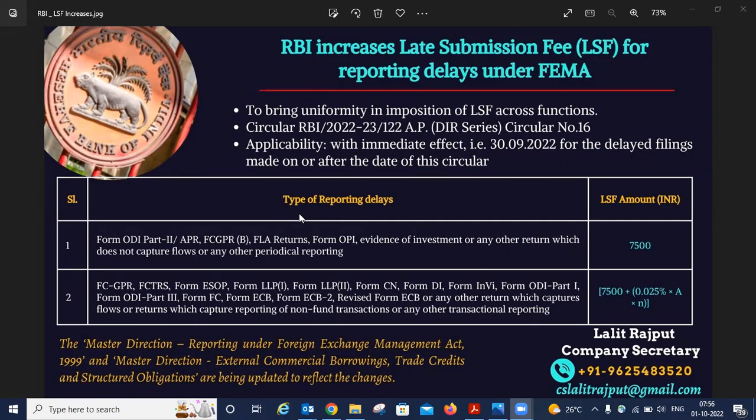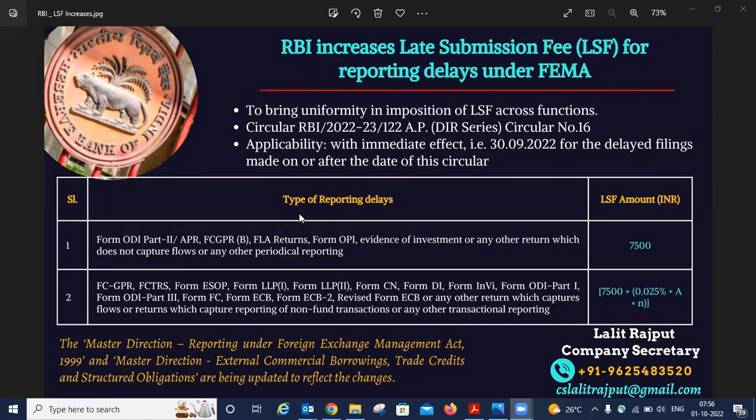So today we are going to discuss one of the important circulars which was released yesterday by the RBI with respect to the increase in late submission fee for reporting delays under FEMA. This circular has come to bring uniformity in the imposition of late submission fee across all functions. Further, the RBI has released circular number 16 for this.